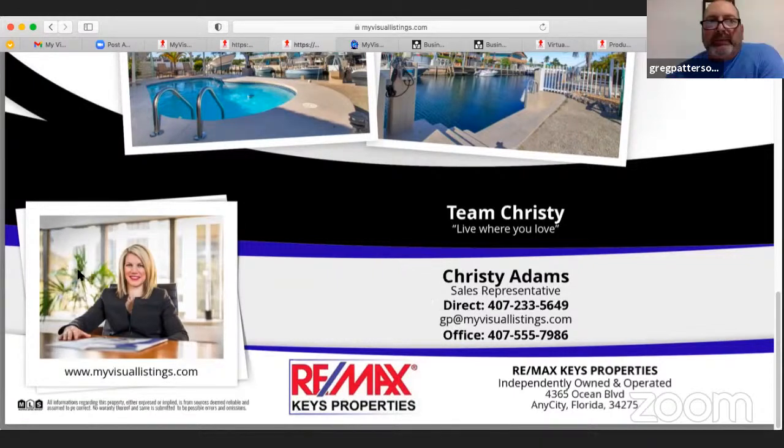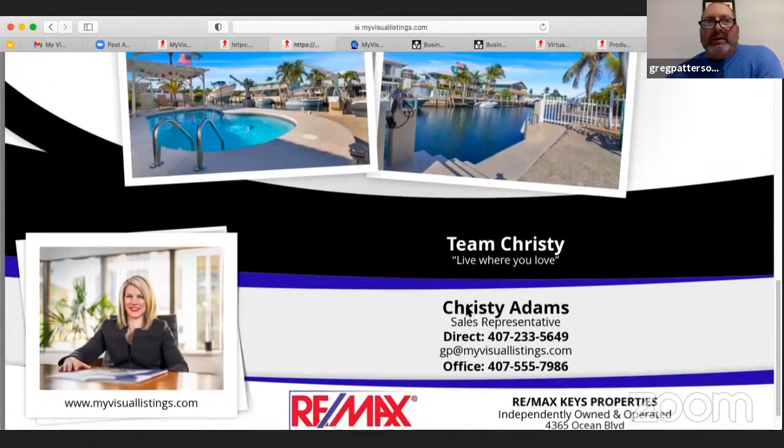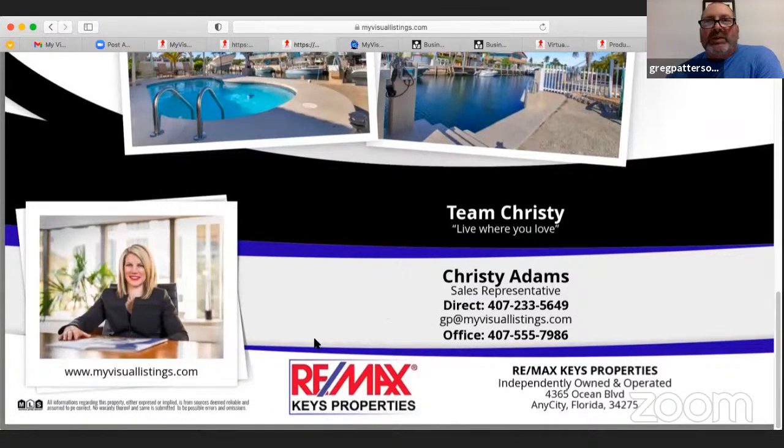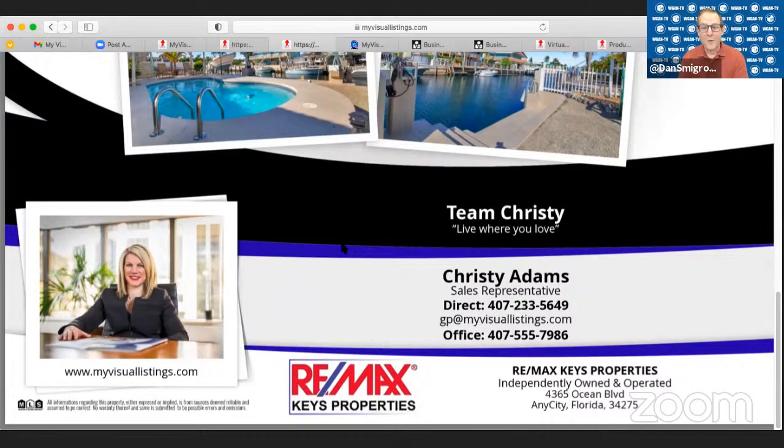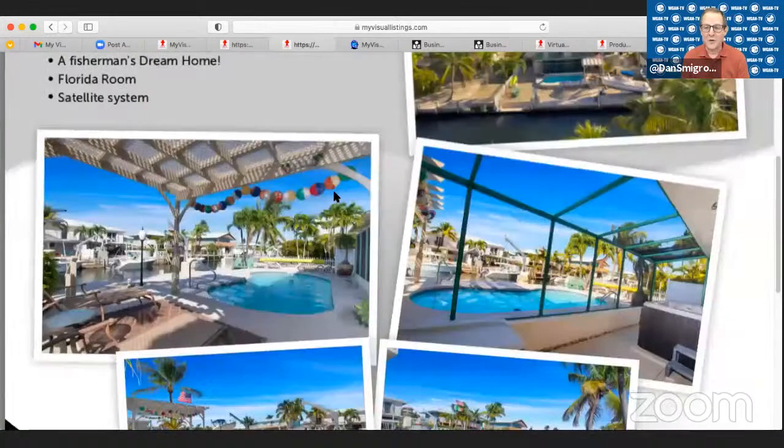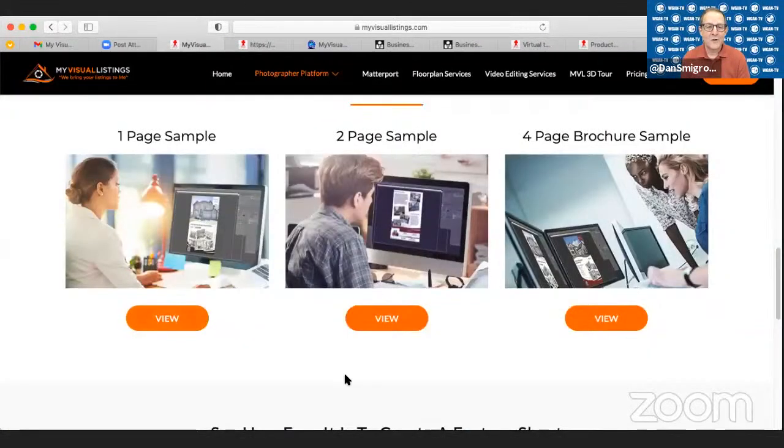Yes, the bottom of this, which I could show you when we get into the members area, because we added this feature where we actually create feature sheet banners automatically. But before we do that, let's take a look at another feature sheet. Let's take a look at the finished product first, so you just have some sense of the one page sample we just looked at.